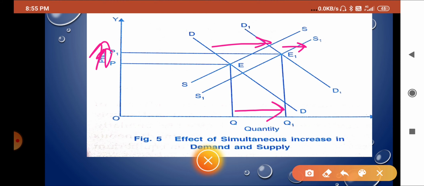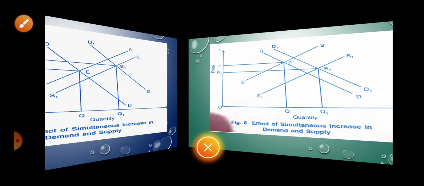And if price goes up, then what will happen? Then quantity demanded will also increase. Why increase? Because quantity supplied is increasing. Clear what I said? Okay, so next let us move on to the next module.